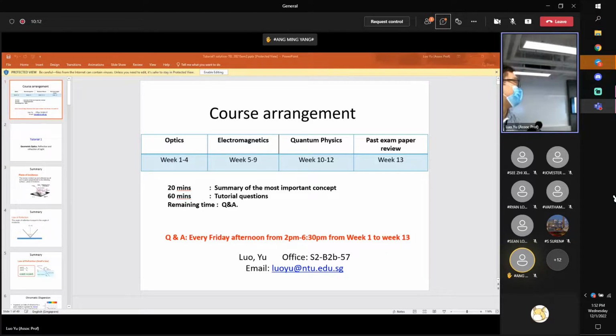Then in the plane of incidence, we can define 2 angles. The first angle is what we refer to as the incident angle, the angle formed by the incident light ray and the surface normal. Similarly, we can define the reflected angle, formed by the reflected light ray and the surface normal. The law of reflection tells us that the incident angle theta I is always equal to the reflected angle theta R. These 2 angles are always equal to each other.